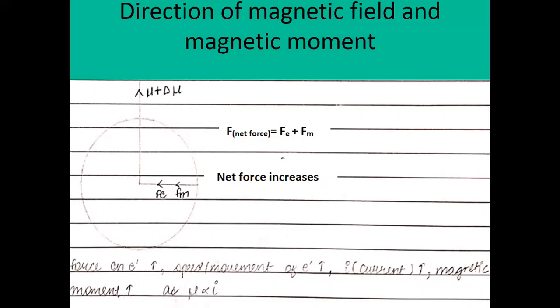If the motion of the electron increases, then the current increases, and then the magnetic dipole moment is also increased, because the dipole moment is directly proportional to current. Therefore there is a change in magnetic dipole moment, in the form of plus delta mu. Here mu is the magnetic moment, and the change is represented by delta mu.